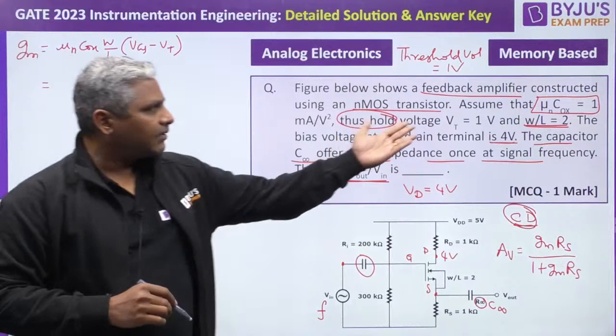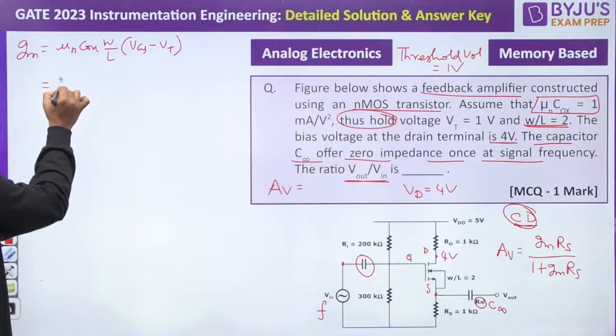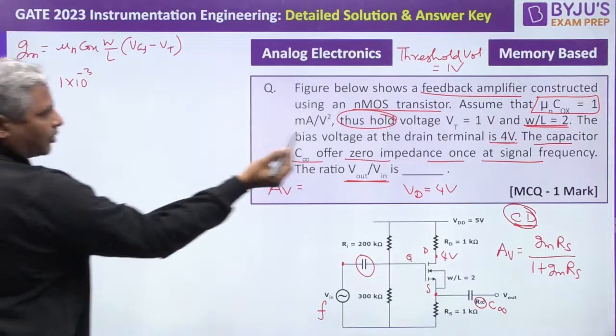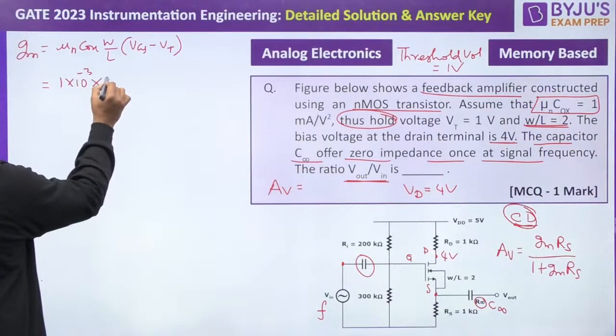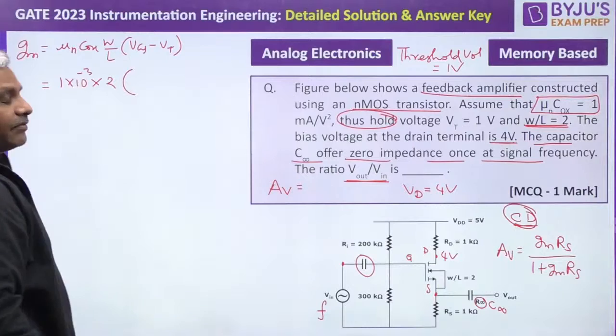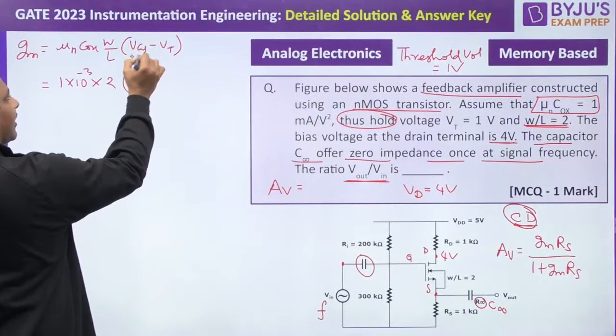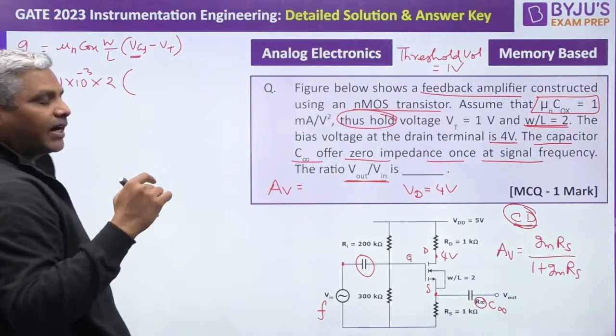Mu n COX is given already, 1 milli, so it is 1 into 10 power minus 3. W by L is also given, it is 2, as per the data. Into VGS we need to find. VGS is not given here. Remember guys, this VGS is not given. VT is given. So let's find what is VGS.